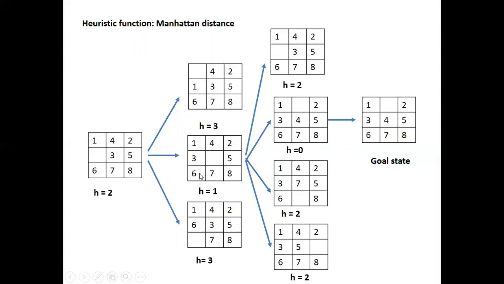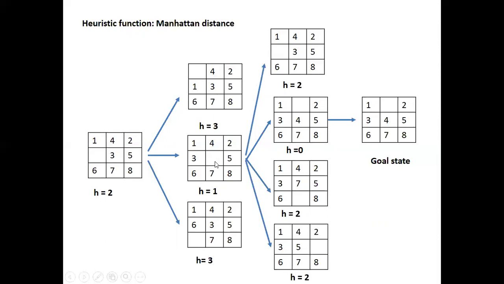Okay. Now if you look at it, which is the minimum one? This is the one which is minimum, having h value as 1. So you expand it further. Now the blank square is in the center, so it can move up, down, to the left, and to the right. But if you move to the left, you go back to the same initial state you had started with, right?